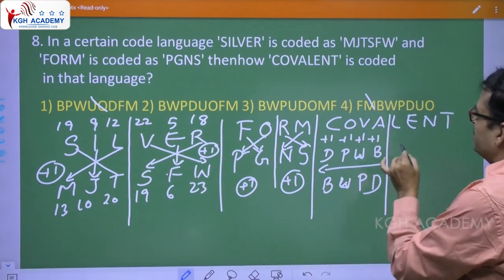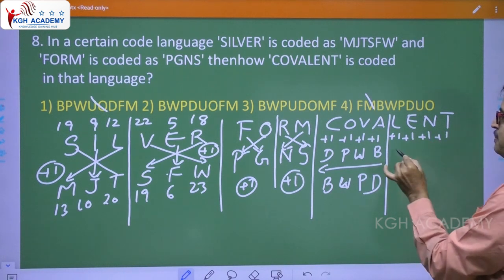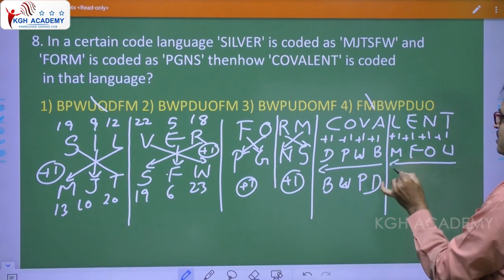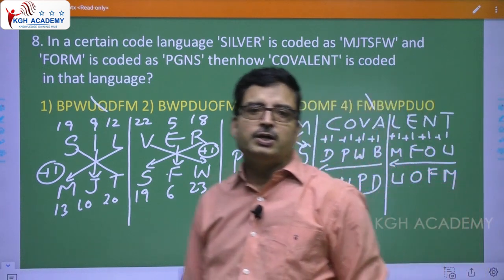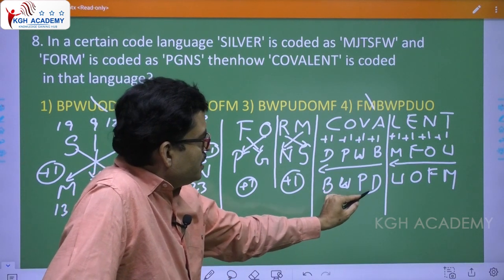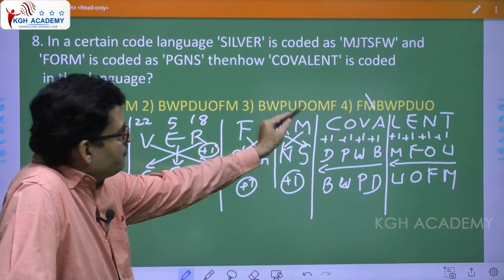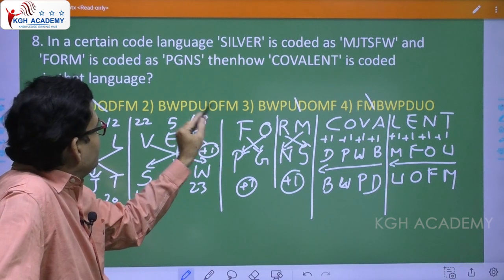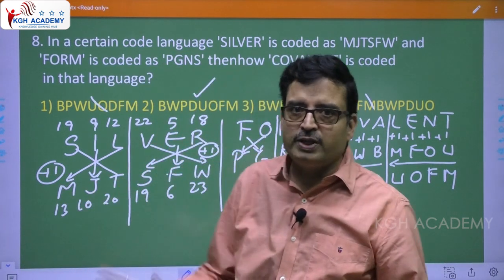Now take this, plus 1, plus 1, plus 1, plus 1. L plus 1 M, this is F, this is O, this is U. Reverse it, U, O, F, M. So B, W, P, D, U, O, F, M. Come on, verify where that is. See, MF is given. Okay, see here, B, W, P, D, U, O, F, M. So this is the answer. The answer is the second option. So cross coding is very important.